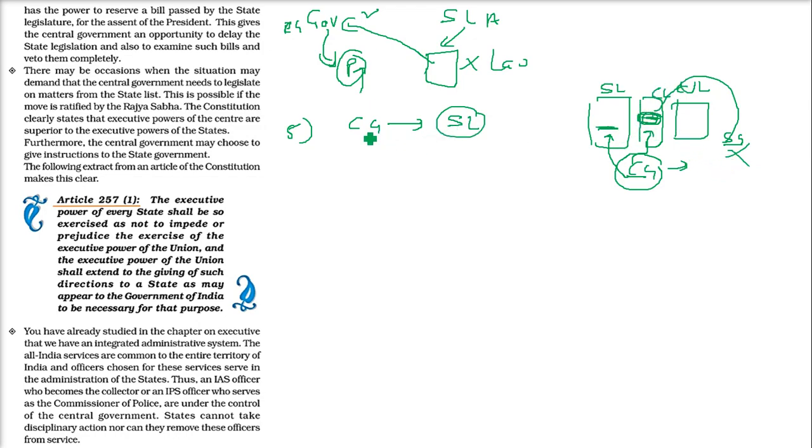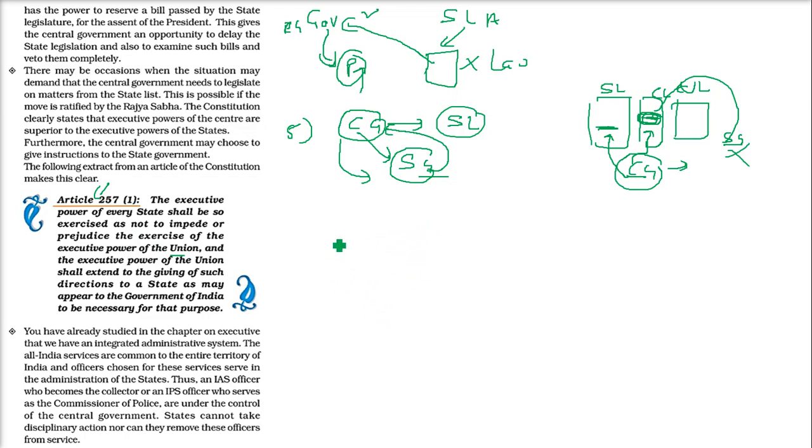Okay, and the central government always has the power to give instructions to the state government. There are certain provisions of the constitution that make it very clear that the executive power of every state shall be so exercised as not to impede or prejudice the exercise of the executive power of the Union. The executive power of the Union shall extend to the giving of such directions to a state as may appear to the Government of India to be necessary for that purpose. Now the central government is always instructing, and the state government has to do everything the central government instructs. This is written in the constitution.